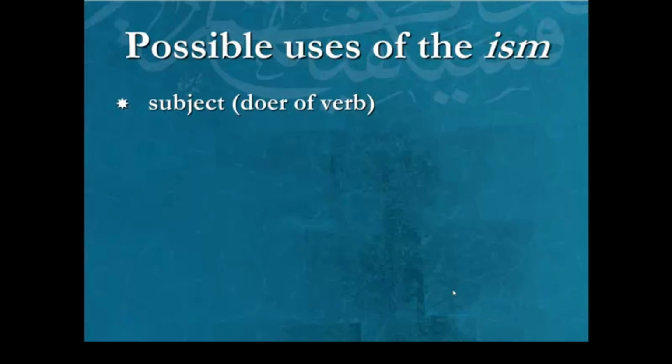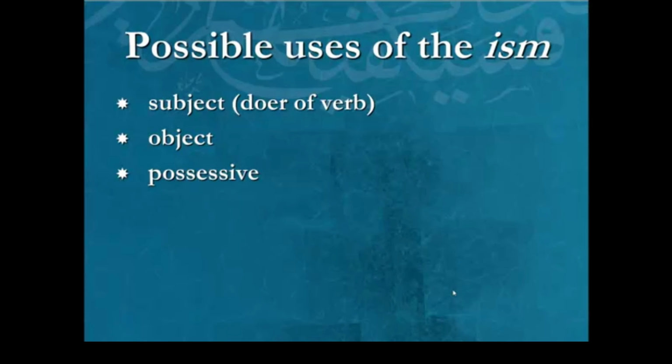So we start off with 3. And this was the analogy. This was the first introduction of the topic, your first exposure to this topic through the analogy. It gave the impression that the ism could be used in 3 ways. So let's list those 3 first, and then we'll give you some idea of how the number is much larger. So subject as in doer of the verb. That's one possible usage for an ism. Zaid went. Object: Zaid hit Amr. So that Amr word there at the end is an ism and is being used as an object. Very clear. Possessive is like Zaid's book. The second word, Zaid, is being used as part of a possessive phrase.